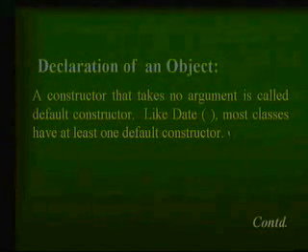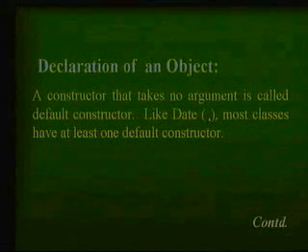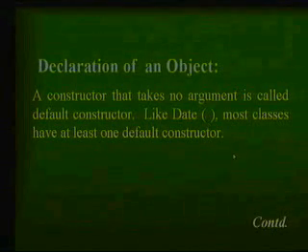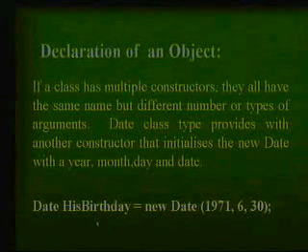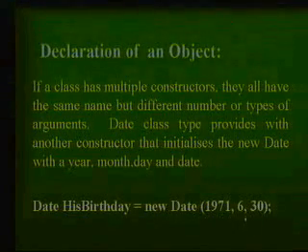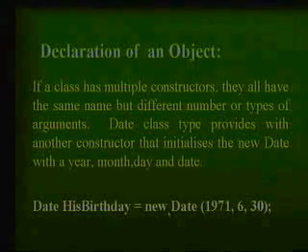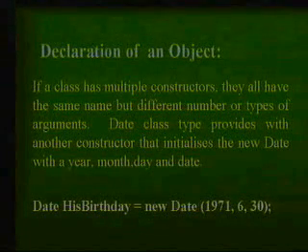But if I want to initialize a certain value, I have to put all the arguments in the date constructor. For example, in the code I have written below, I have allocated one object called his birthday with a specific value. So in this program, I have two constructors, one with no argument and another with some arguments, but to allocate in memory, you always have to use the new operator. This way, I can allocate, instantiate, initialize, or create an object.